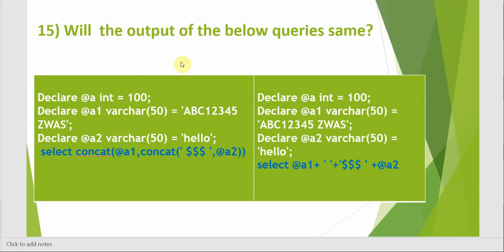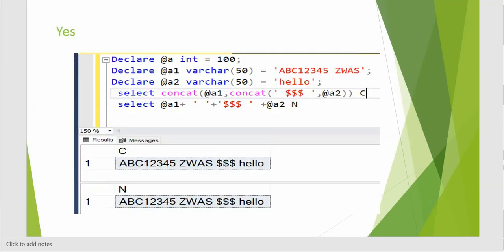Our last question is, will the output of the below two queries be the same? Here we are declaring an integer, then varchars a1 and a2. First, we are trying to use a concat function here. Here we are passing the variable, concatenating it with some space, then a few dollars, a space, then again the second variable a2. But for the second case, we are selecting a1, using the plus symbol, there is a space here, again plus, again dollar, space, plus and a2. So yes, the result of both will be the same.